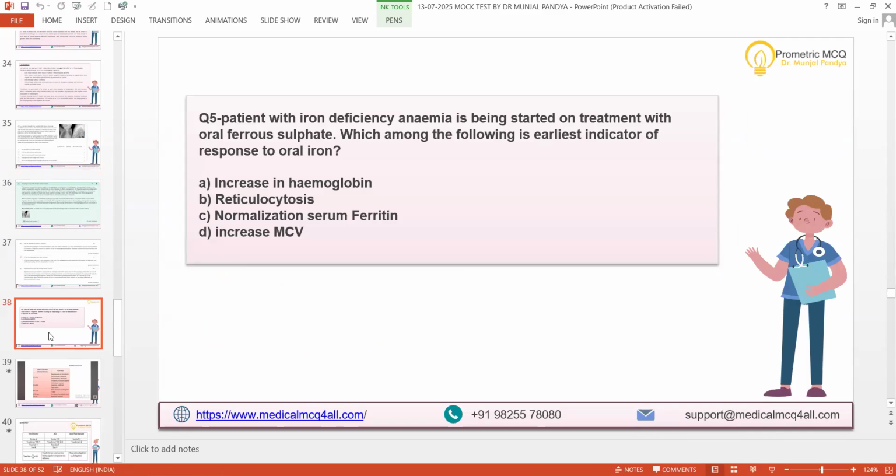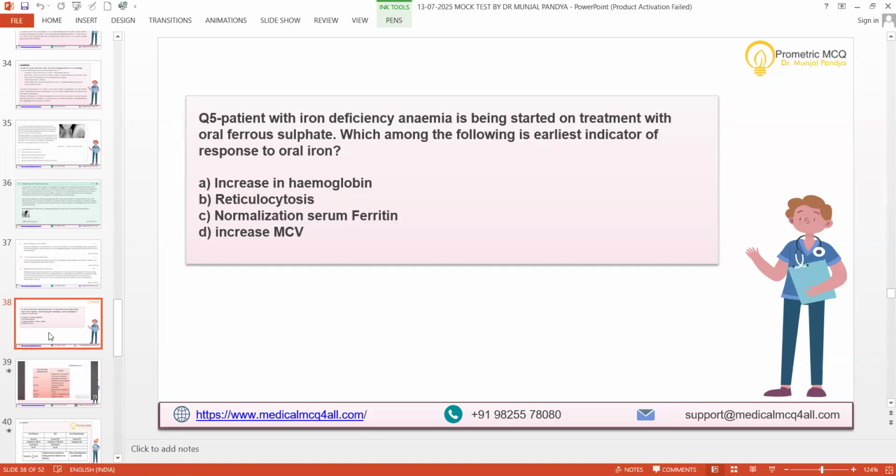A patient with iron deficiency anemia is being started on treatment with oral ferrous sulfate. Which among the following is the earliest indicator of response to oral iron? So somebody has iron deficiency anemia. You started oral iron.